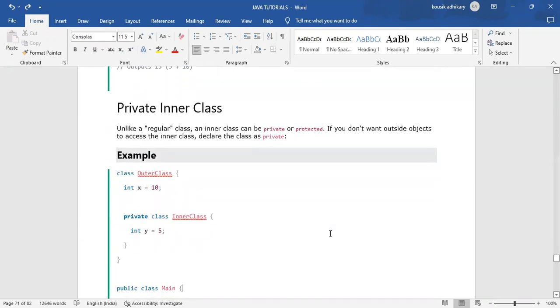Private inner class. Unlike a regular class, an inner class can be private or protected. If you don't want outside objects to access the inner class, declare the class as private.